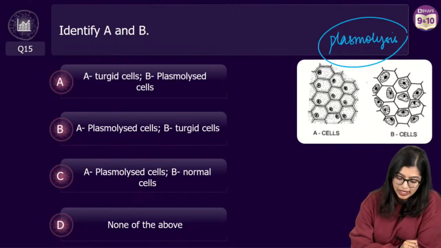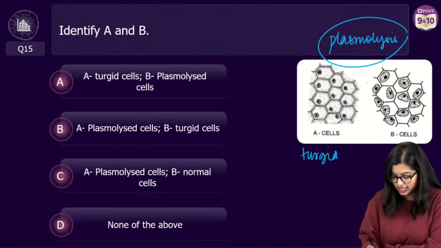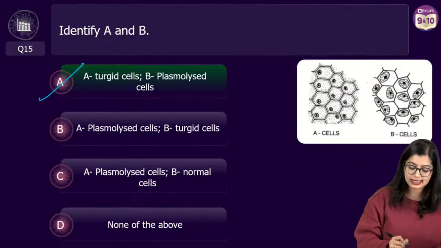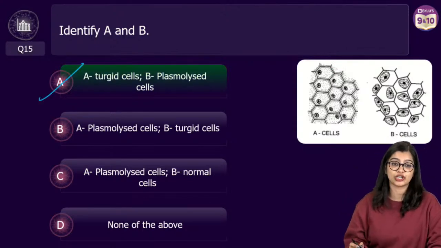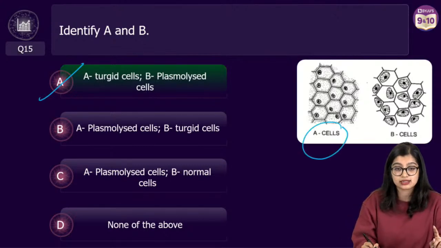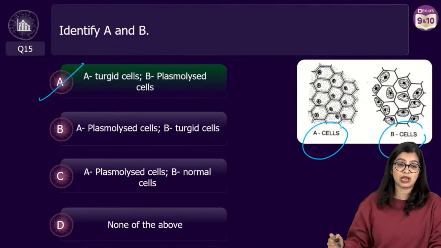Yes. Okay. So in this case, what happens? A is turgid, while B here is plasmolysed, right? Which is why in this case, the correct answer here is option A. A is turgid, right? While B is plasmolysed.